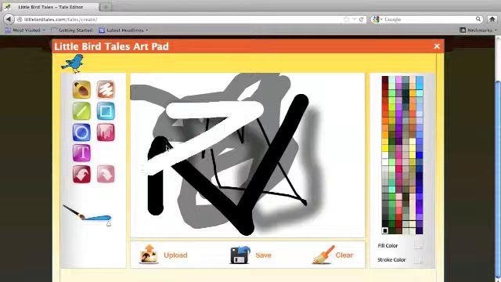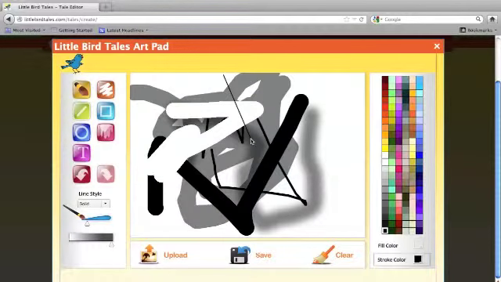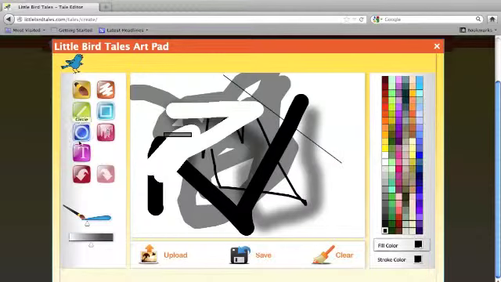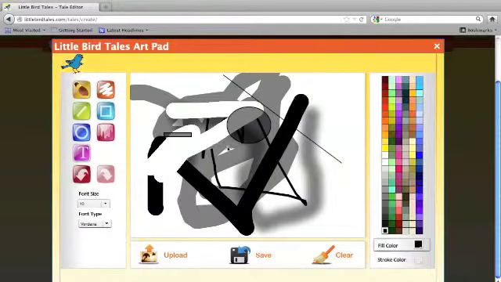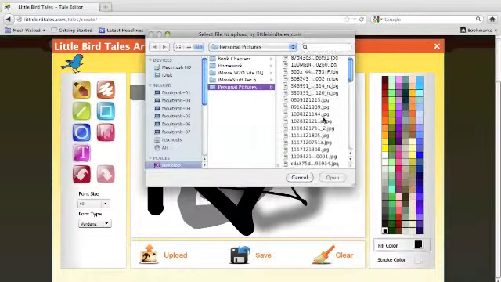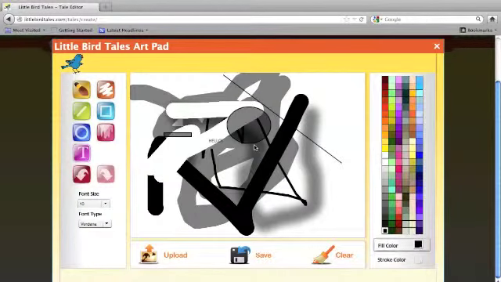You can erase the things that you've done. You can add lines to your story, different shapes of things. You can add circles, and you can even add your own text. You can change your font size down here and your colors. When you're done, make sure you click save, or if you want, you can upload your own pictures of whatever you would like.